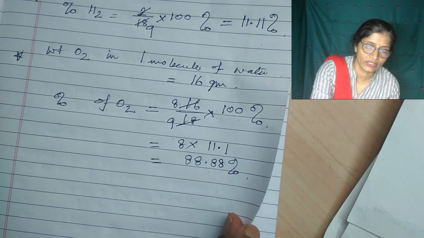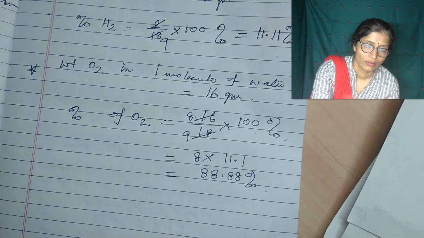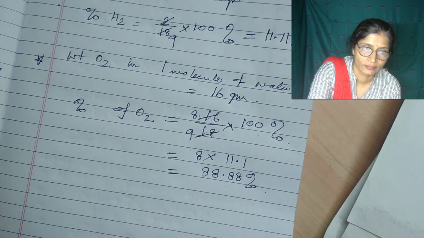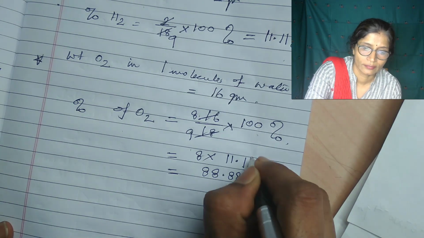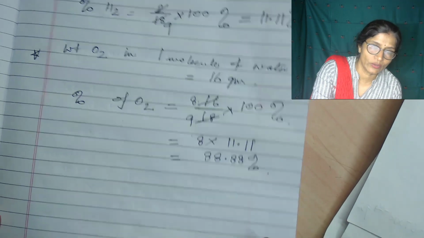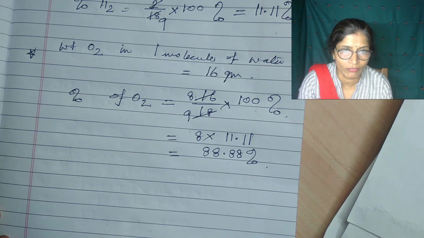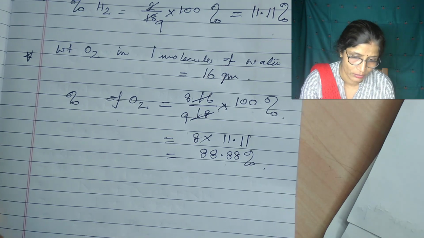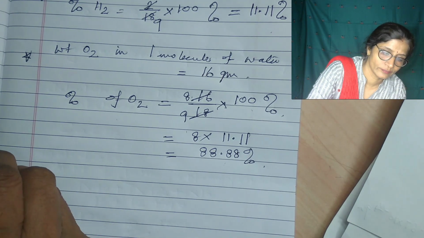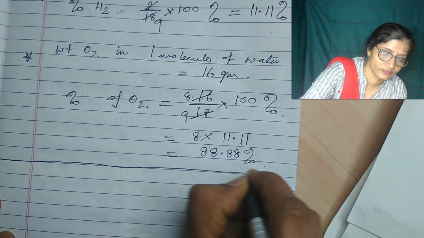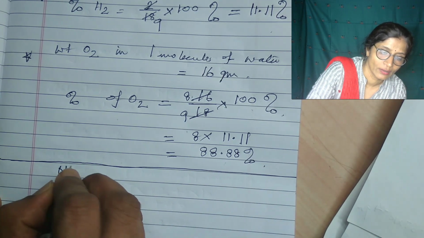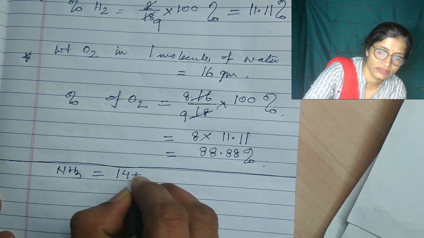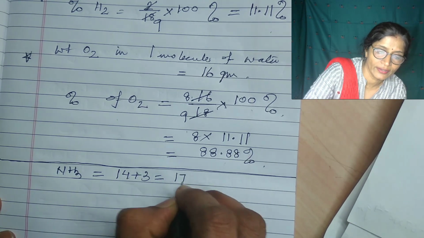Again, if you consider some other compound, ammonia, and you want to calculate the percentage of, suppose, nitrogen in ammonia, then what will you do? Ammonia, its molecular weight, if you calculate, is 14 plus 3, that is 17 gram.